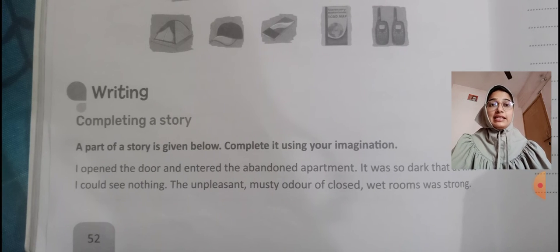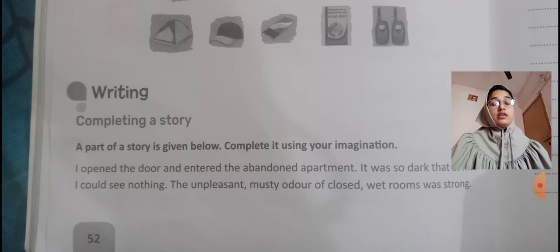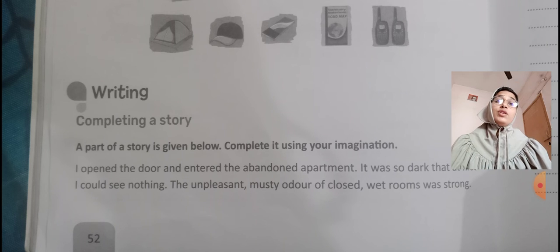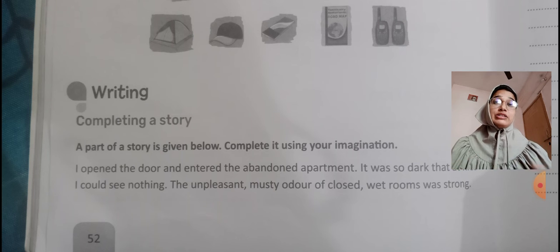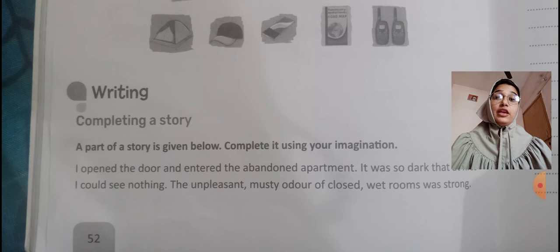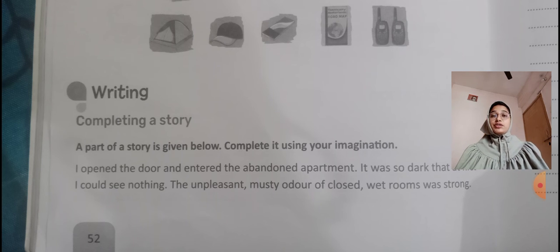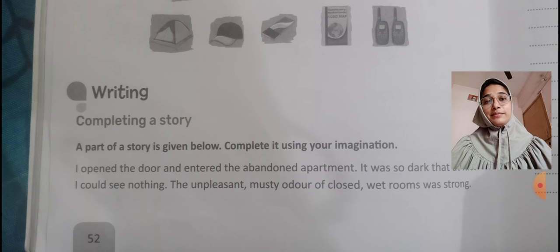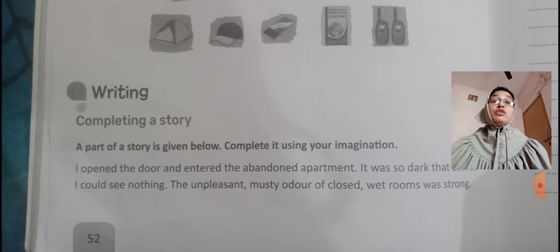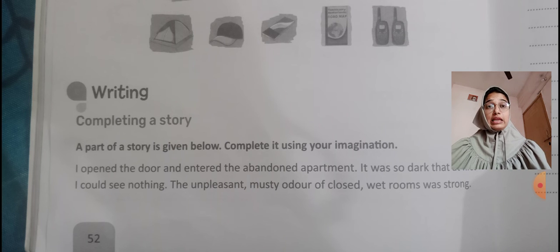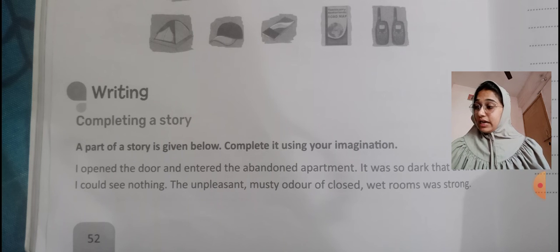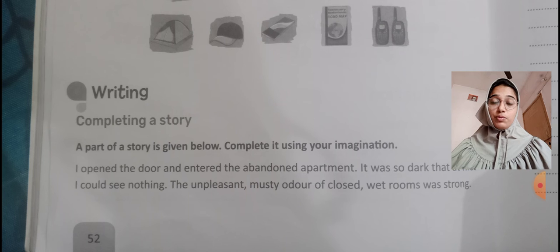Moving on to writing skill, completing a story. So what is a story? A story is just an imaginary part of life where you can build anything. You can put your imagination in the story, and a story develops your imagination skill and your writing skill. Correct. So here, how do you need to write the story? We'll learn this in today's video. So you can take out page number 52 of your workbook. Let us read what is given to you.